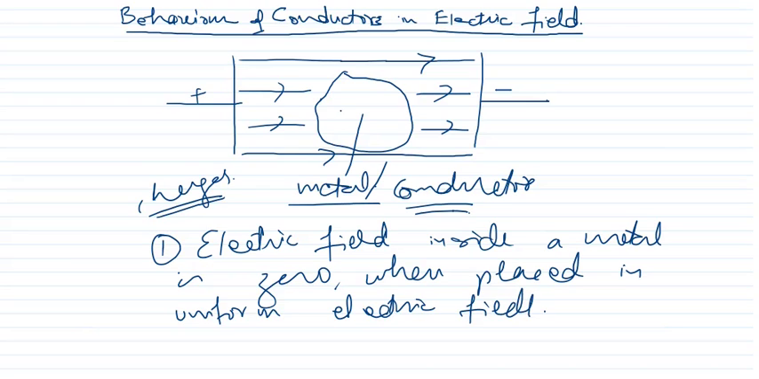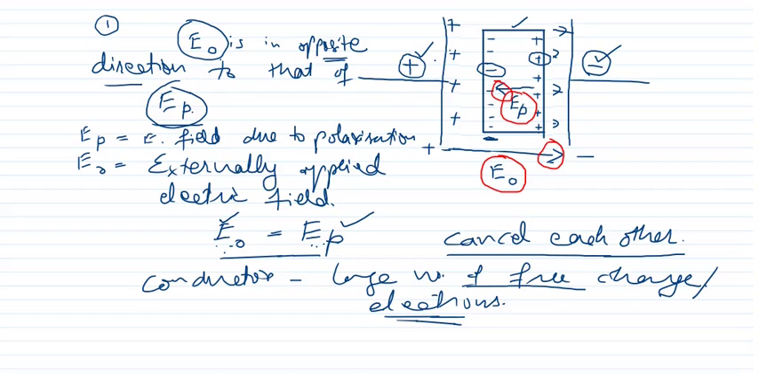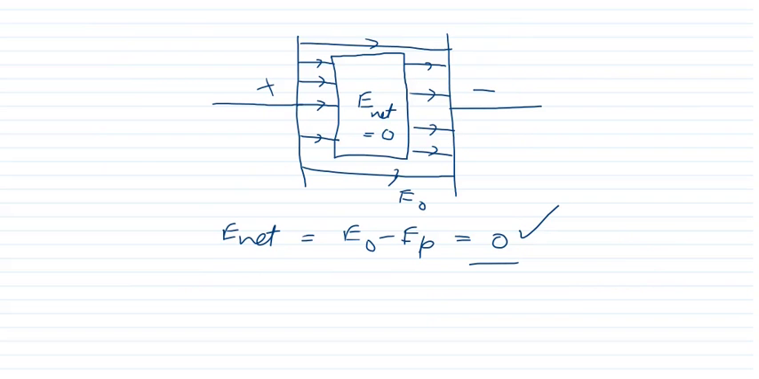Therefore in this way, first property is that whenever any metal is placed, electric field will always be equal to 0. Is it clear? Any doubt? Any question? Let's go ahead. So therefore whenever we have to draw the diagram, then E net will always be equal to 0, provided this is a metal or a conductor. Only in this case, not in the other case.